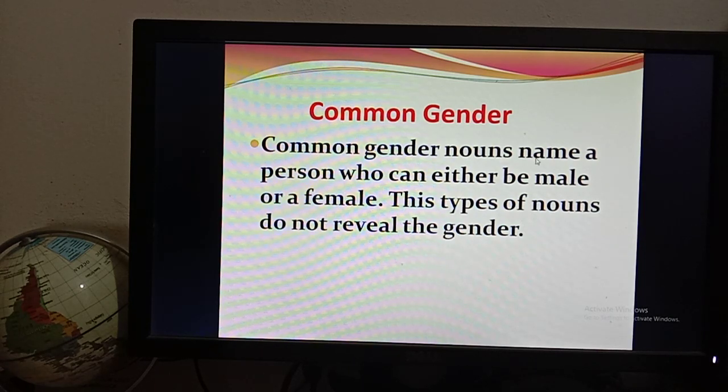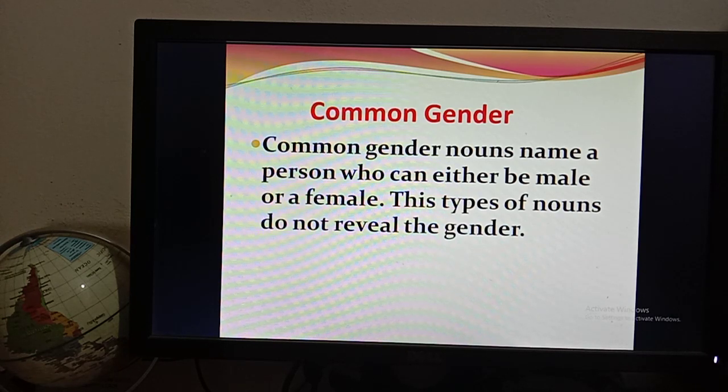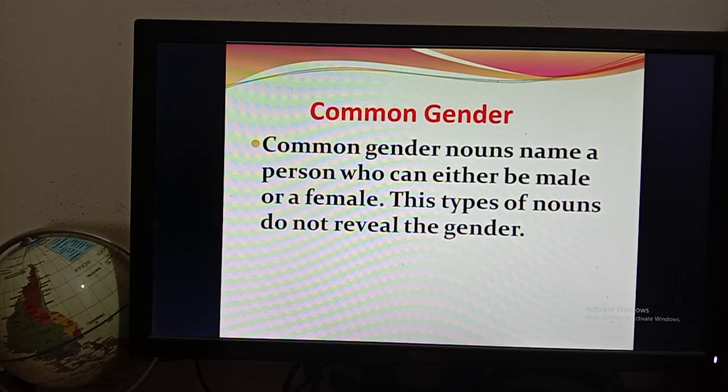Common gender nouns name a person who can be either male or female. These types of nouns do not reveal the gender. So common gender can be a male person or a female person, and these types of nouns do not reveal the gender. So when you find these types of nouns, you will not be able to identify the actual gender. That means you will not be able to say whether he is a male person or a female person. Okay, when you watch the pictures you will be able to know what common gender is.